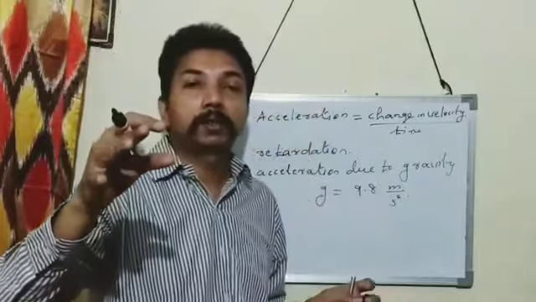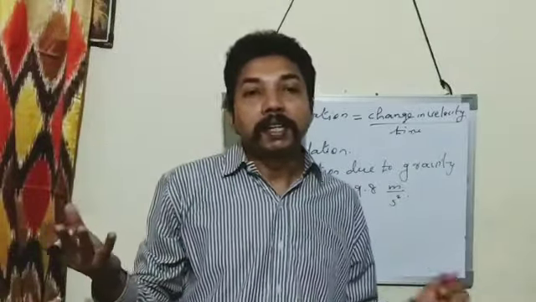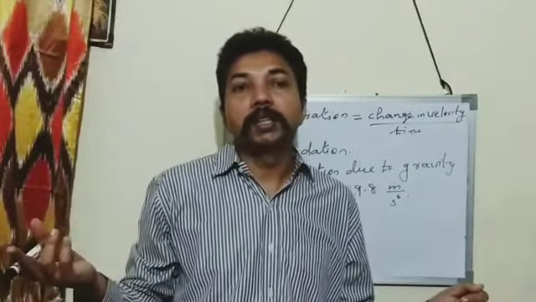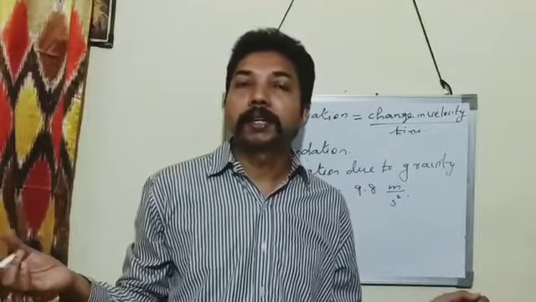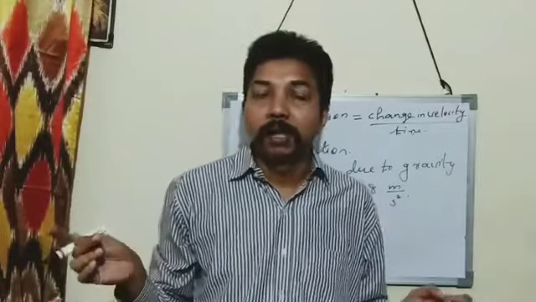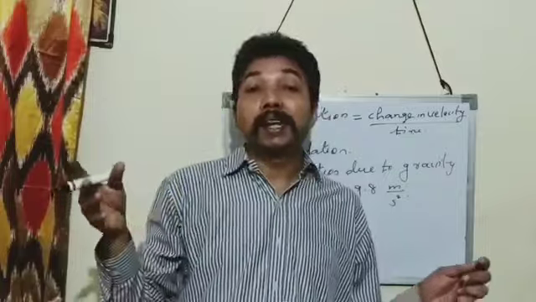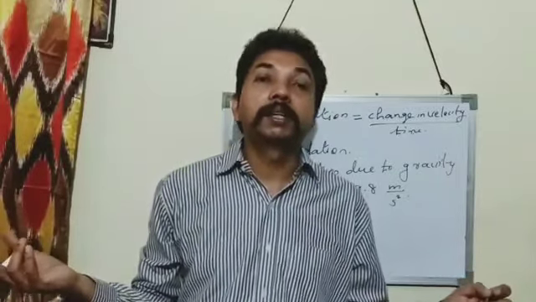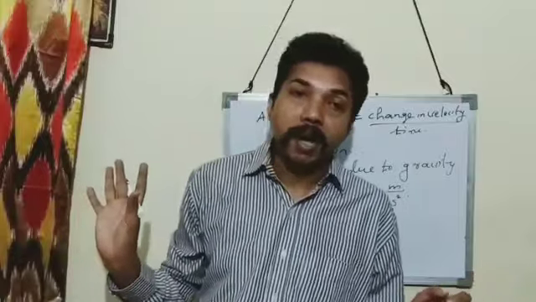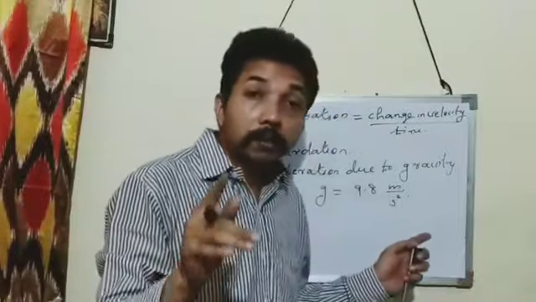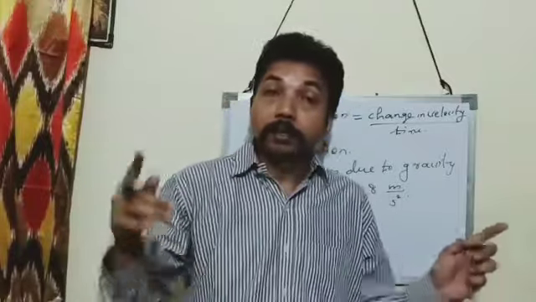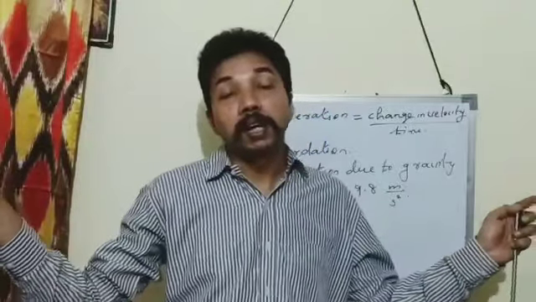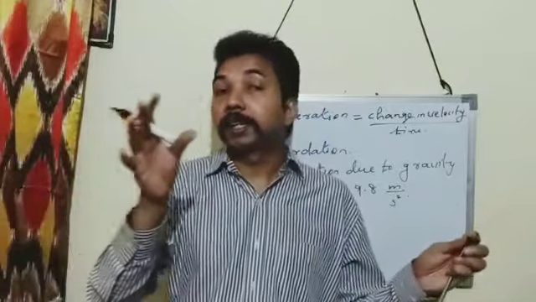Uniform acceleration means there is an equal change in velocity in equal interval of time. And if a body has unequal change in velocity in equal interval of time, there is a non-uniform acceleration. In the case of a freely falling body, the acceleration is uniform. So that remains same.